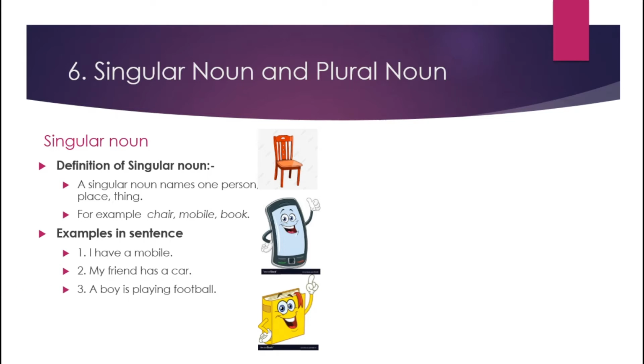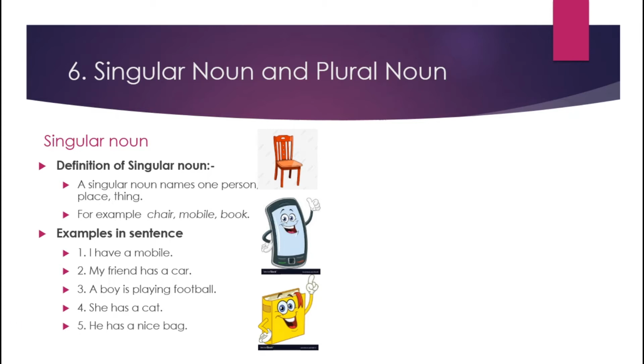Third example is a boy is playing football. So here boy is a singular noun because here article a is there. Then fourth example is she has a cat. So here cat is a singular noun because it has article a, it means it is singular.